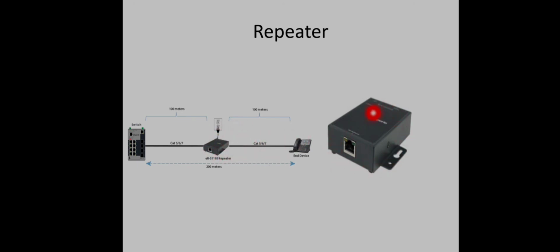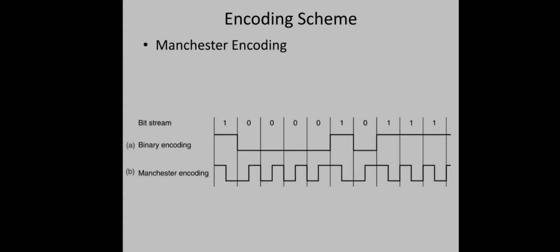So a repeater is actually a physical layer device. What it does is receive a signal and regenerate it. So zeros will be restored back into zeros and ones will be restored back into ones. That's the function of this repeater. Just amplify and restore the original signal. So we have gone through the different cabling used in Ethernet. Now let us see how the data is actually transmitted over the medium, this cable.